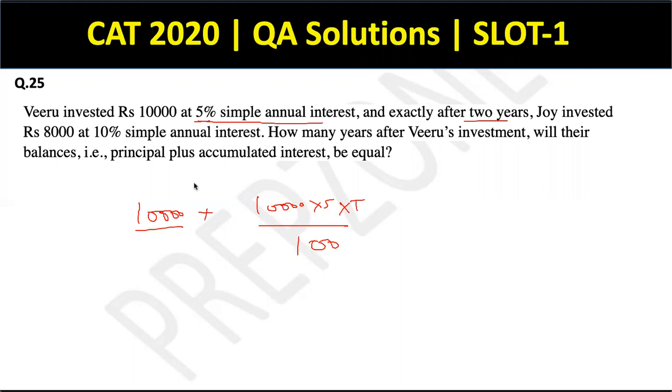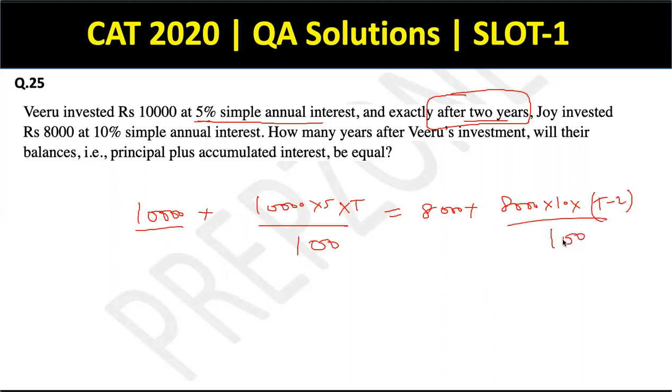तो वीरू की इन्वेस्टमेंट लेट्स से t years की है, so it has to be 10,000, that is the principal, plus interest कितना हुआ? 10,000 into 5, that is rate of interest, into t years upon 100. ये हो जाएगा आपका अमाउंट ऑफ वीरू. ठीक है? दिस हैज टू बी इक्वल टू अमाउंट ऑफ जॉय. अब जॉय ने 8,000 इन्वेस्ट करे, तो 8,000 पे इंटरेस्ट कितना हुआ? 10% पे. बट उसके years कितने हैं? Just have a very good look here, because Joy invested 2 years later. If the time duration of the investment of Viru is t, then the same time duration of the investment of Joy will be t minus 2. It will be t minus 2 upon 100.